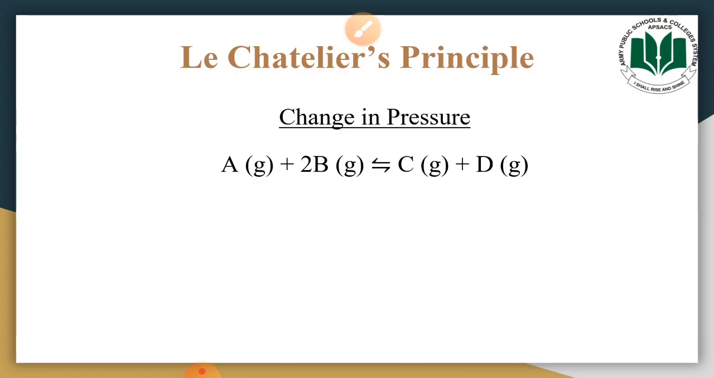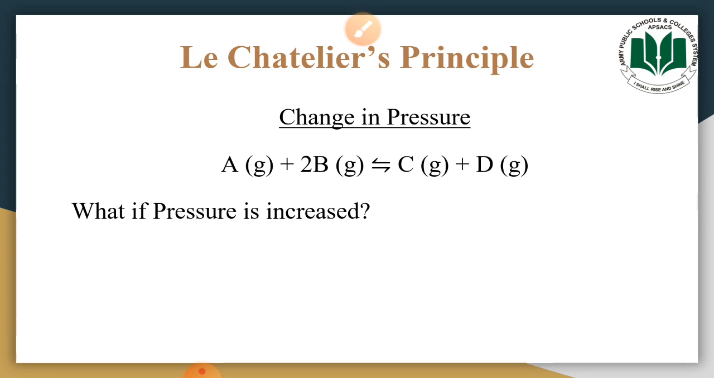We will discuss this concept through an example. In this example, one molecule of A reacts with two molecules of B to form C and D. You may observe in this equation that there are three molecules on the left side of the reaction and two molecules on the right side of the equation. Now what would happen if the pressure is increased?